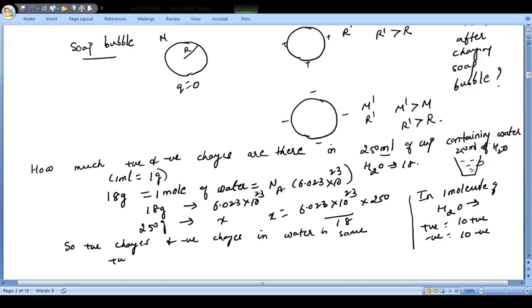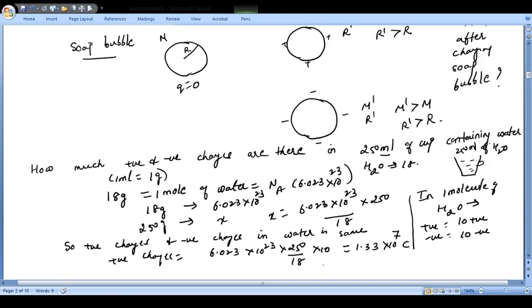So the positive charge will be equal to 6.023 into 10 to the power 23 into 250 upon 18. This is the number of molecules, and one molecule has 10, so this will be multiplied by 10. So this much number of positive charges will be there. If you simplify this, you will get your answer as 1.33 into 10 to the power 7 coulomb.